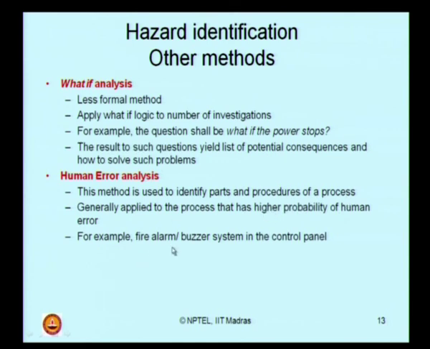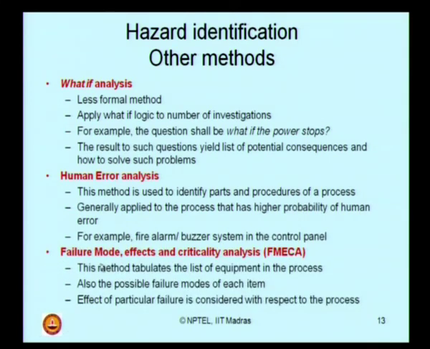For example, the fire alarm buzzer system in the control panel. The third one is what we call failure mode effects and criticality analysis, which is shortly called FMECA. In the last slide we saw FMEA, failure mode effect analysis. You can also do failure mode effect criticality analysis. This method tabulates the list of equipment present in the process. It also identifies the possible failure modes of each item, then subsequently prepares the effect of that particular failure with respect to the process itself.